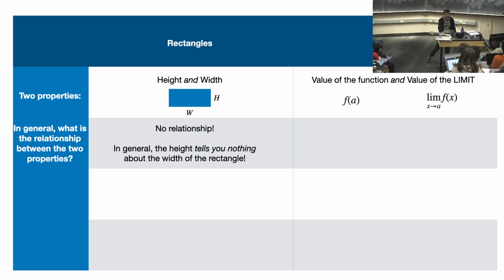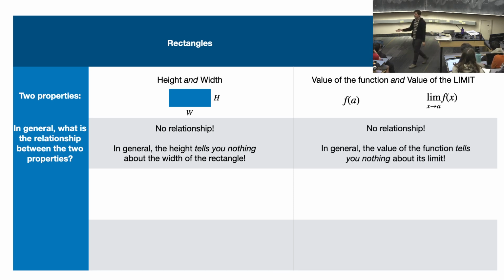So functions have two things. The value of the function, f of a, that's exactly at x equals a. And there's the limit. That's getting really close to x equals a, but not equal to. And those two things, on Friday, I said they have no relationship. If you want to know the limit, knowing the value of the function does not help you. If you want to know the value of the function, knowing the limit does not help you. They are not related. One of them is about getting close to x equals a, and the other one is exactly equal to x equals a. They could be any combination of weird things.